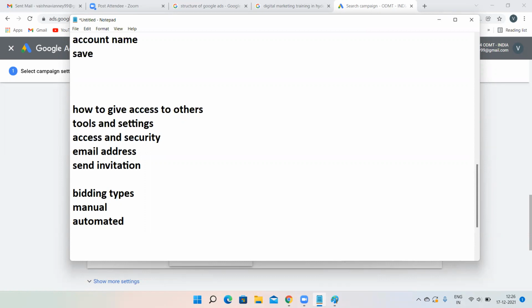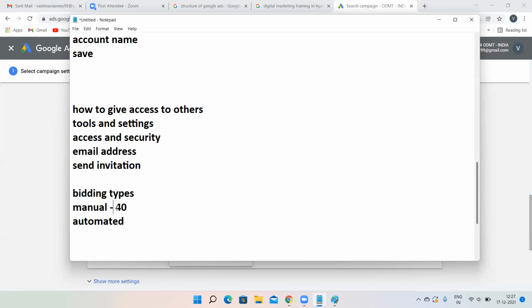What is manual bidding? What exactly is manual bidding? Now assume that your budget is such that for one click, your CPC is 40 rupees. You are telling Google that I can only spend 40 rupees per click. That's it. Google will not increase your amount. It will be 40 only.